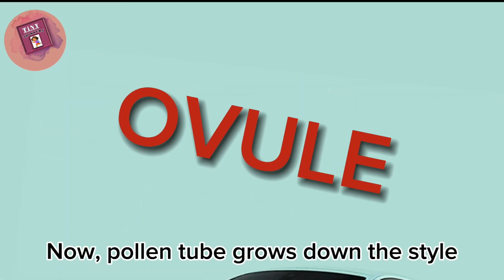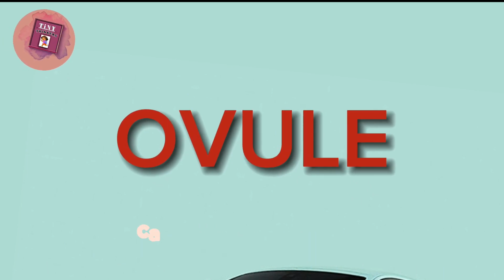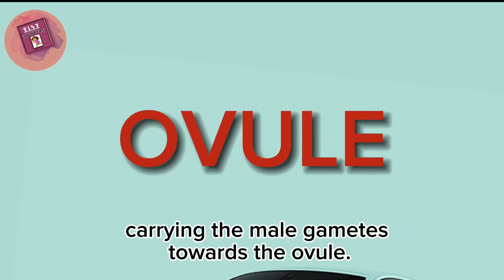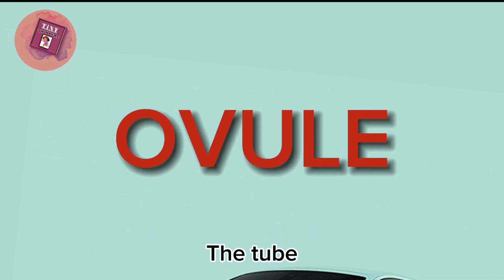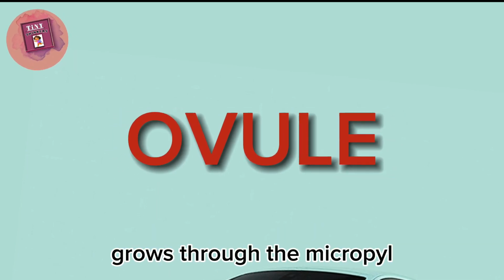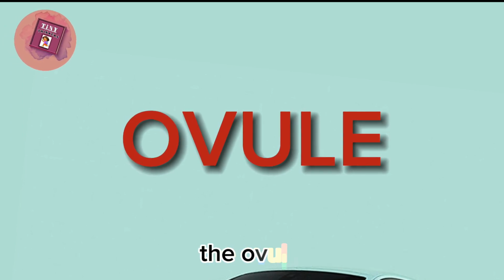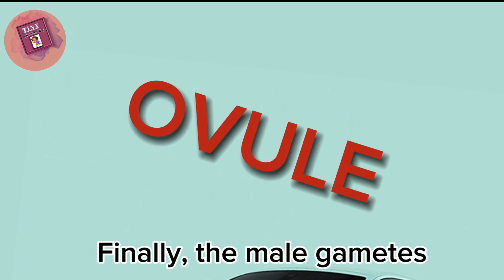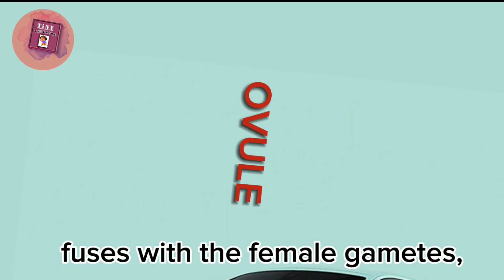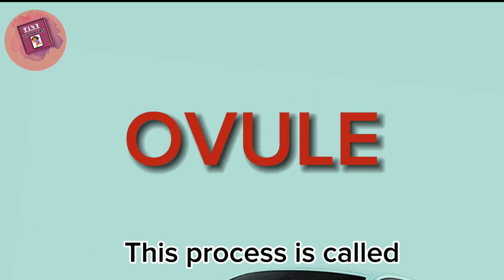Now the pollen tube grows through the style and then into the ovary, carrying the male gametes towards the ovule. The pollen tube grows through the micropyle and releases the male gametes into the ovule. Finally, the male gametes fuse with the female gametes, forming a zygote. This process is called fertilization.